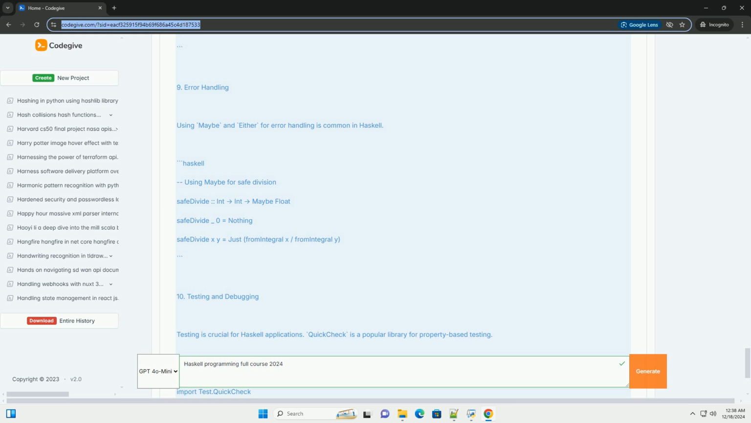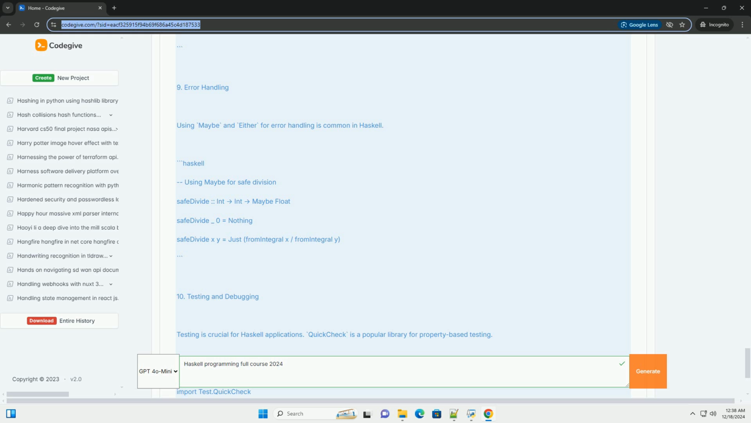2. Setting up Haskell. To start programming in Haskell, you need to install the Haskell Platform or GHC, the Glasgow Haskell Compiler. You can download it from haskell.org, https://www.haskell.org/downloads. After installation, you can use GHCi, the interactive environment, to run Haskell code.